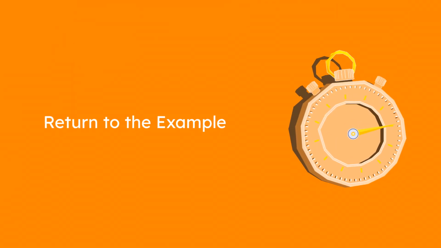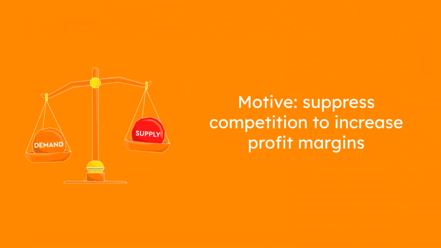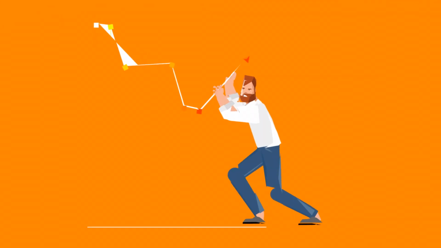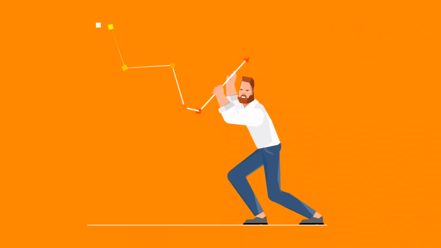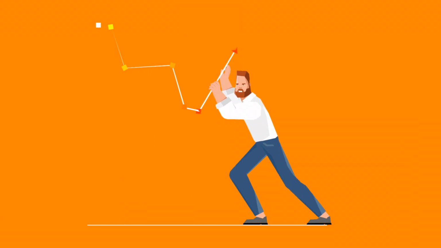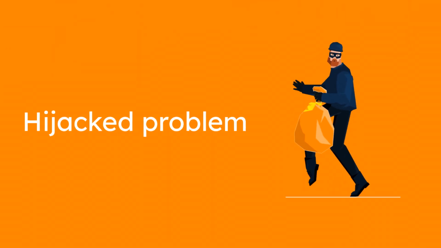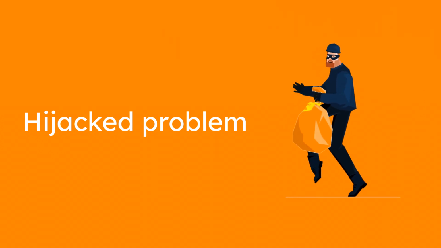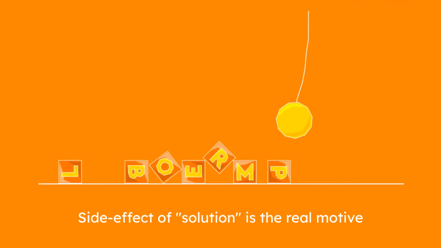Let's turn back to our example. Let's imagine that there are a group of food producers who would like to make a much higher profit margin on what they sell, but can't because there's too much competition in the market. They couldn't just say, "We want to make a higher profit margin, therefore, people shouldn't be allowed to compete with us," because very few people would support that. It would be in almost nobody's interests for that to happen. So instead, what they do is hijack a problem, such as in our example, the problem of people selling bad food.